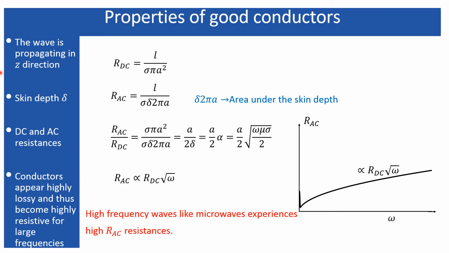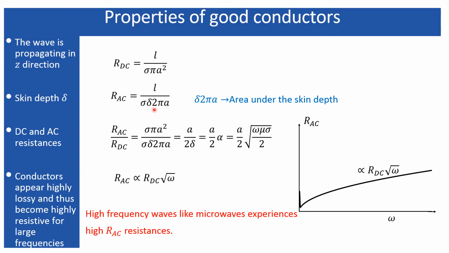As we have seen, the electromagnetic wave can penetrate only the delta portion, and after that the amplitude gets reduced by more than 37%. So that delta portion is the usable portion through which current can flow, and the resistance is going to be offered by that small portion only.